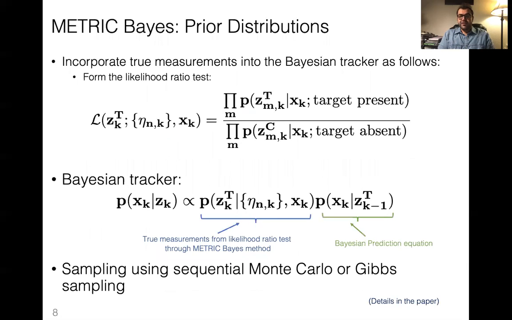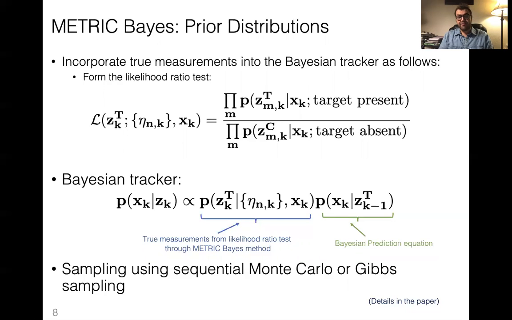We can feed it to a likelihood ratio test to make sure that these measurements are generated from the target, and we feed those measurements to this Bayesian tracker. This comes from the fact that we had a prior distribution, which was a Dirichlet process, and the likelihood.